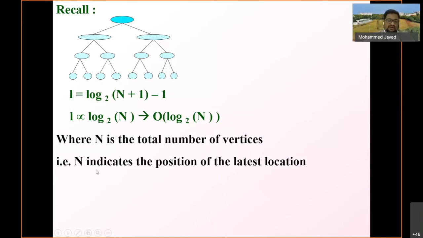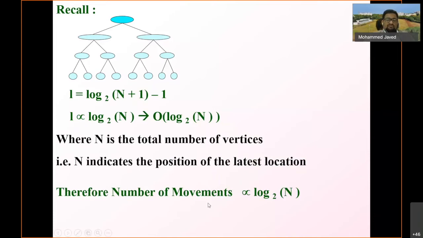Therefore, the number of movements is proportional to L, which is log n to the base 2, and in the worst case it is O of log n.